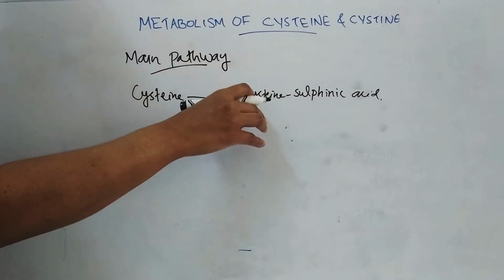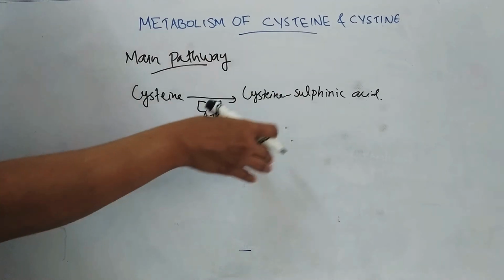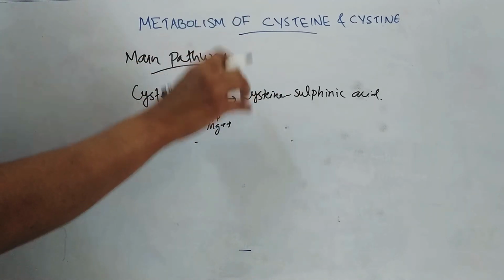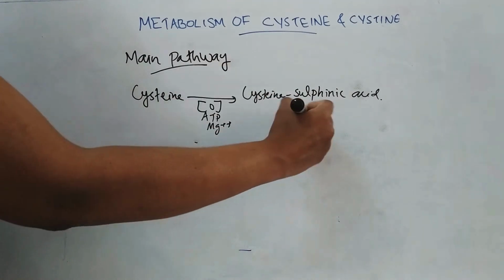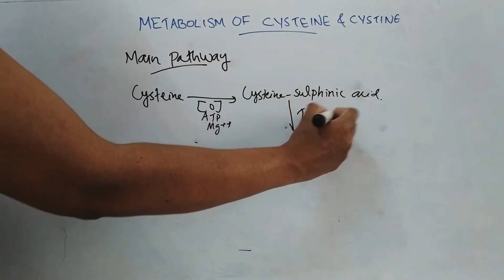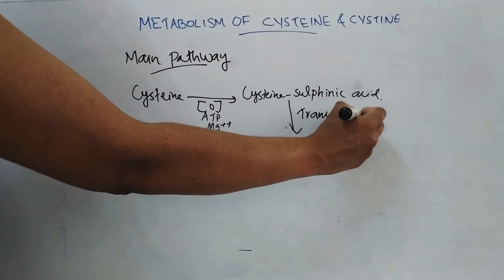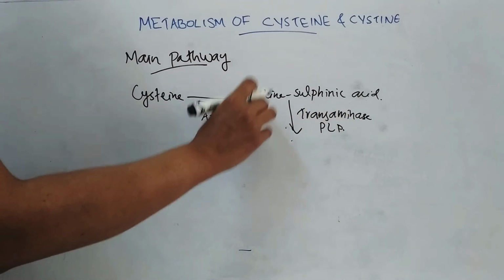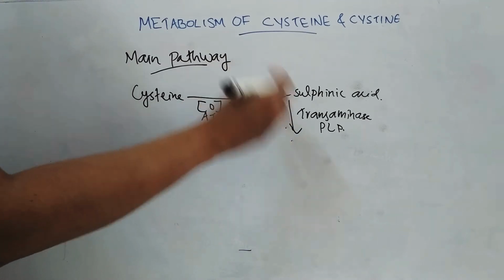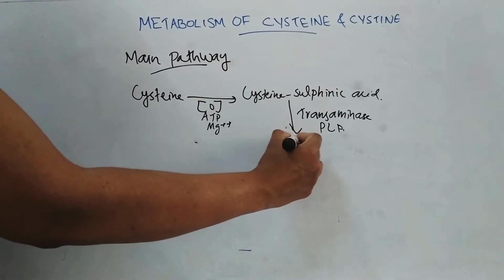Then this cysteine sulfinic acid undergoes transamination by the enzyme transaminase, and it forms beta sulfinyl pyruvic acid. This reaction requires PLP.